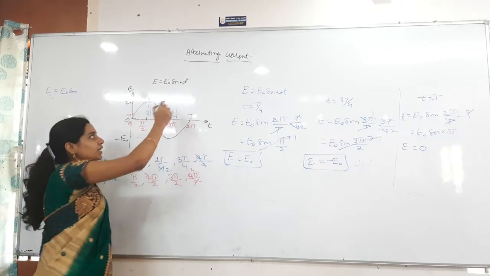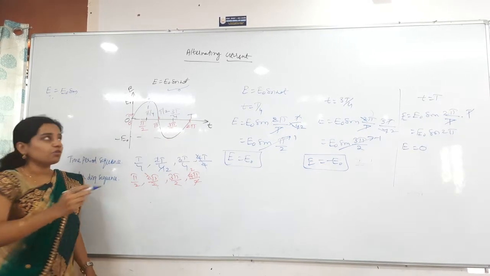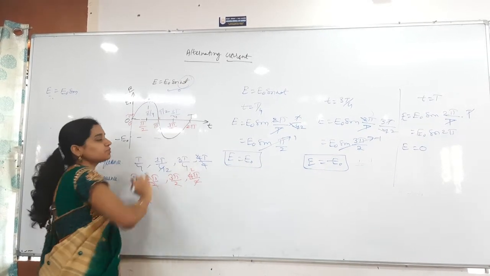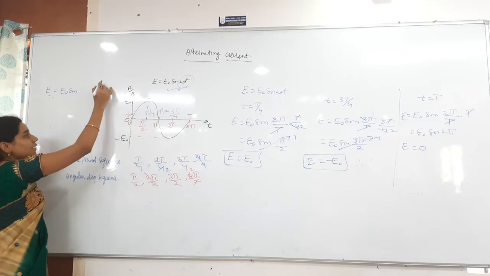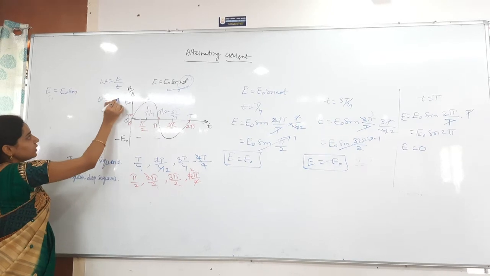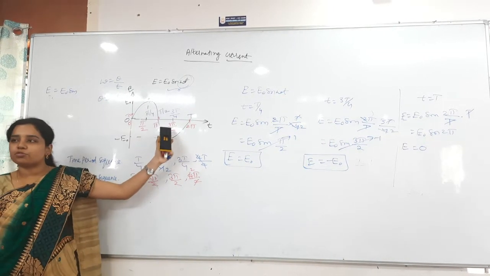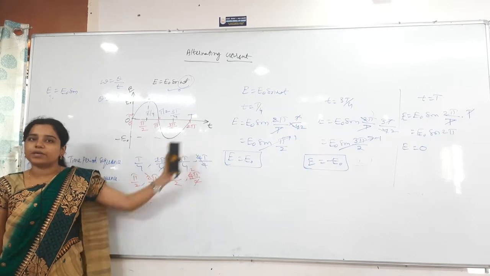Without knowing that, what are you understanding from that time? Here omega t, this is the angular displacement. Why? Because we have the omega formula: omega is equal to theta by t. Then theta is equal to omega into t. That angle only I am writing here: pi by 2, pi, 3 pi by 2 and then 2 pi.